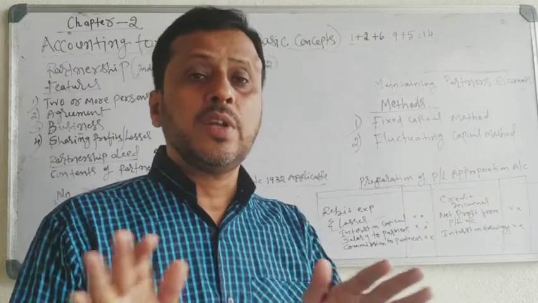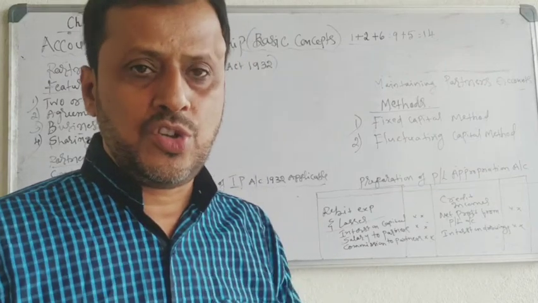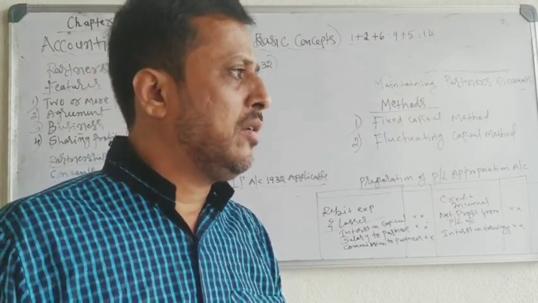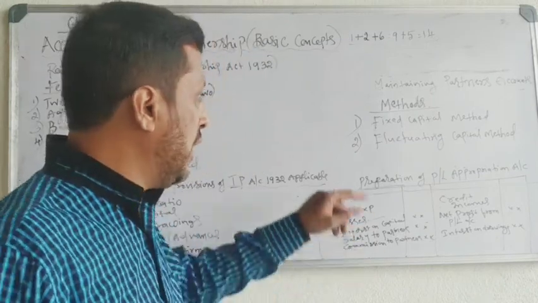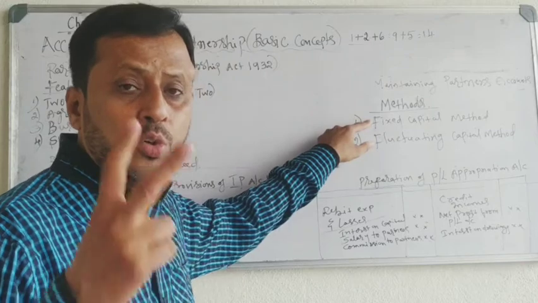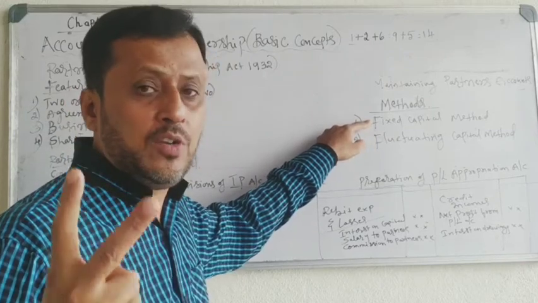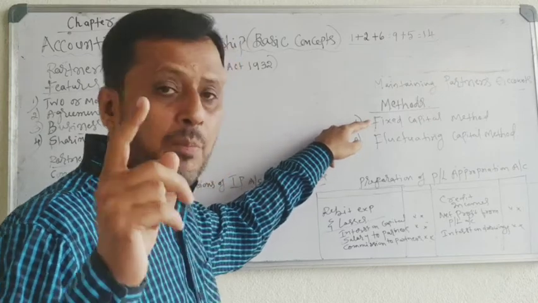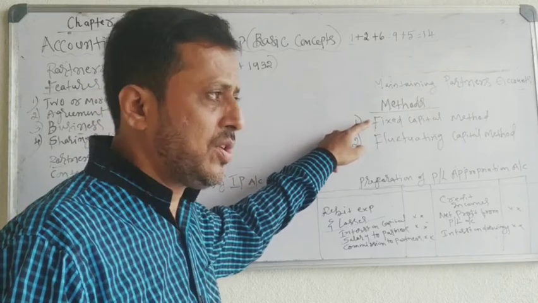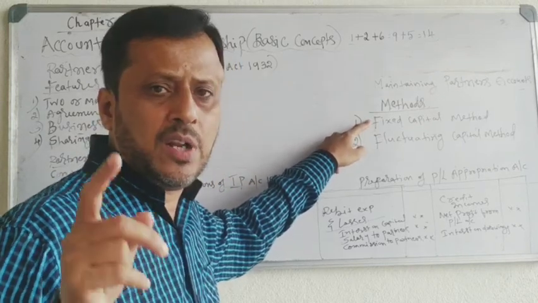Except for these exceptions, the partner capital will not change. Okay. The capital balance of partner will not change. Under fixed capital method, two accounts are maintained. Two partners accounts are maintained. One is partners capital account. Second one is partners current account.